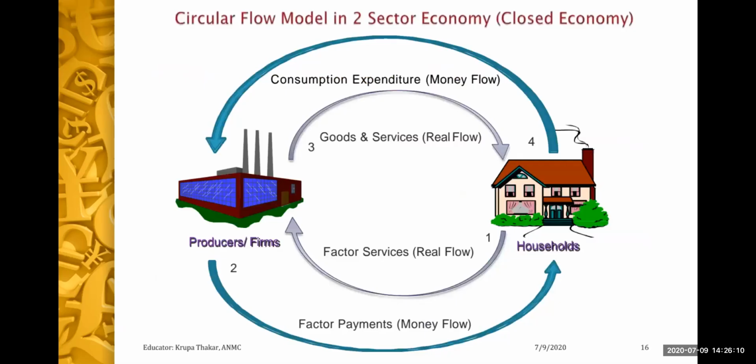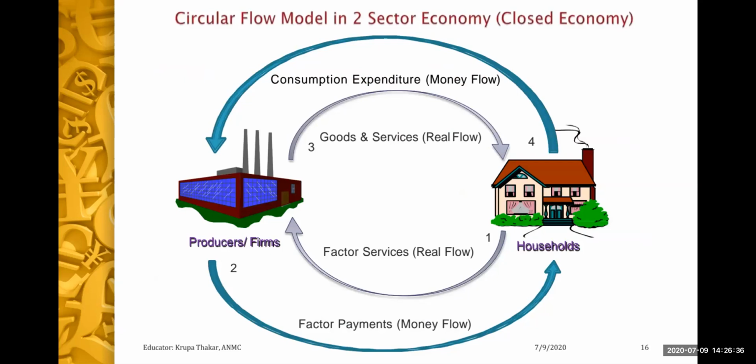When we talk about the real flow, we just have the household and the producers or the firms, which we can also call a closed economy where we are not globalized and not dealing with the outside world. So this is the circular flow model in a two-sector economy where there are only two economic agents, that is firm and household.